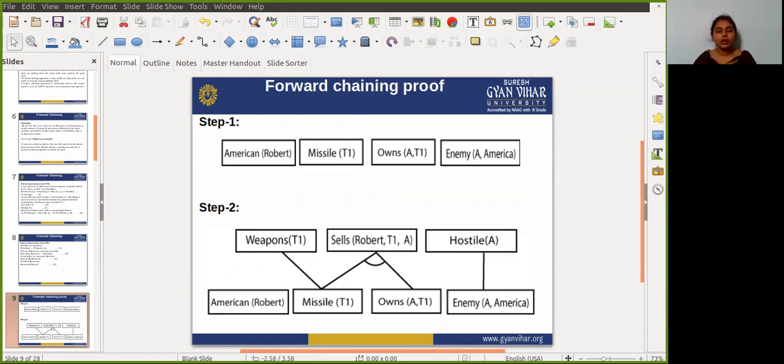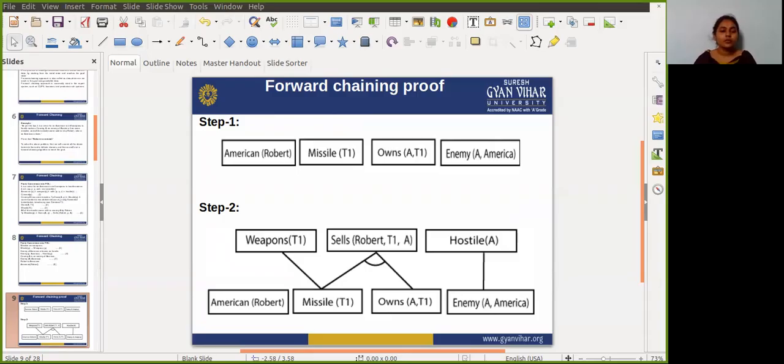We choose these predicates because no implications are present in them. So all these facts will be represented like this, as you can see here in step one.